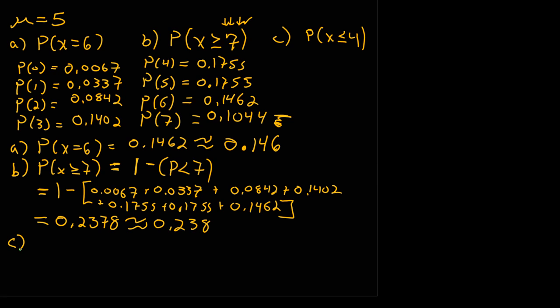And then for C, we want the probability of everything less than or equal to 4. So I'm going to add these probabilities, because that's everything less than or equal to 4. P of x less than or equal to 4 is the sum of P of x equals i, and we're going to go from 0 to 4. We're going to sum everything up to 4, so we add all of these probabilities up.